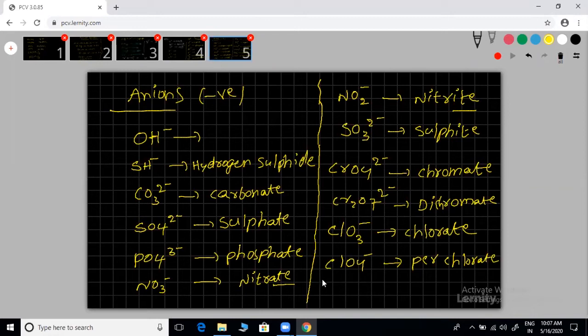Any other anions which you used previously? CH3COO minus, acetate. In your whole 10th standard, I think these are the only ones you use, maybe a little bit more. Any other anions you are using? Did you remember? CH3COO minus, this is acetate. Any anions, you can send the name. Otherwise, I will write the formula. Or you can send through chat any formula you forgot.